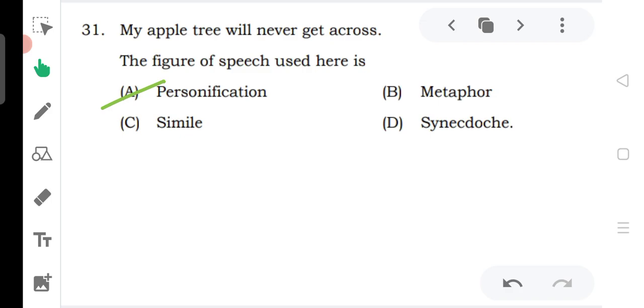So it is personification. And how can you say it is not a metaphor or simile? It is not a simile because no like or as is used, and it is not a metaphor because no comparison is done. So it is definite, and here no part is used, so it is not synecdoche. So it is personification, as a human's qualities are given to the tree.